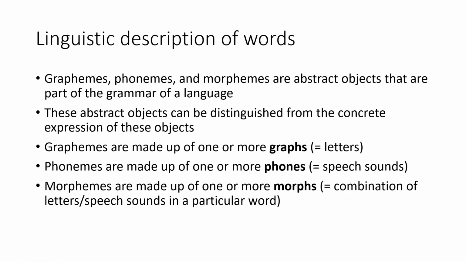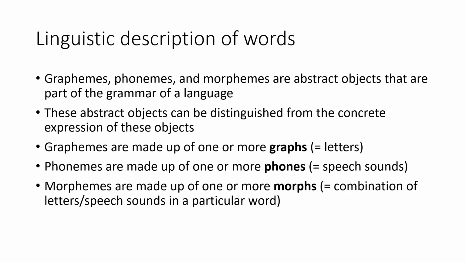The terms grapheme, phoneme, morpheme are used for abstract objects that are part of the grammar of a language or our knowledge of a language. These abstract objects can be distinguished from the concrete expression of those objects. Each grapheme, the representation of the sounds and the spelling of a word, is made up of 1 or more graphs, individual letters.